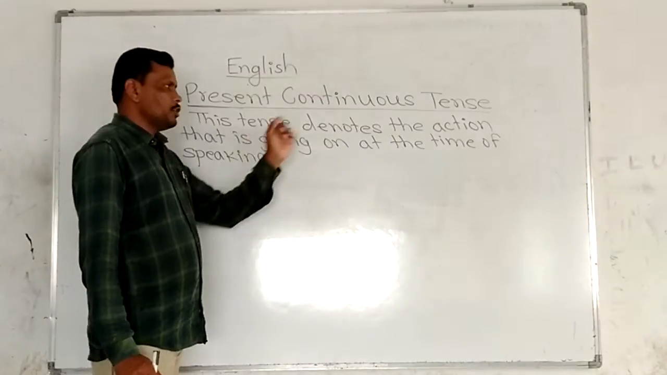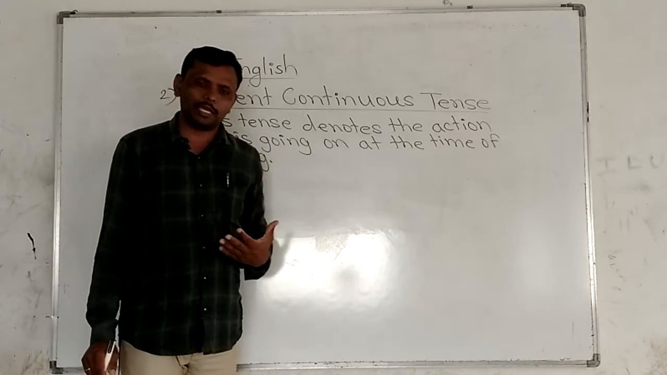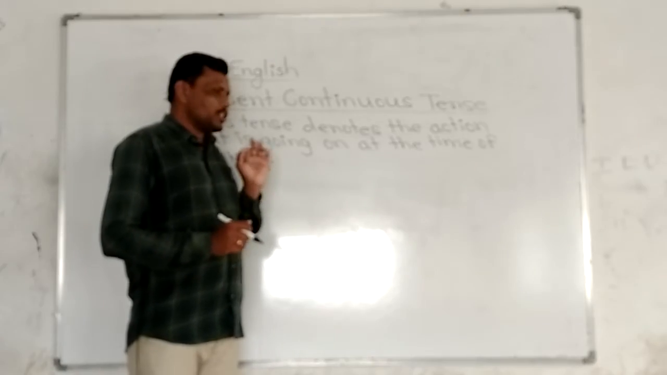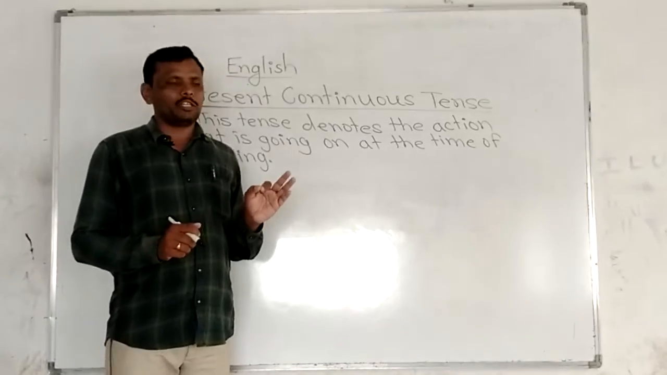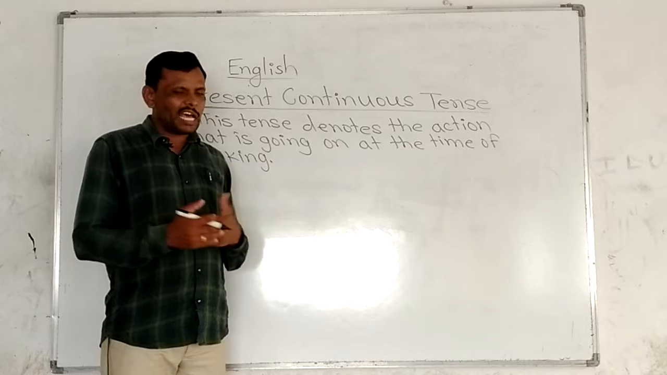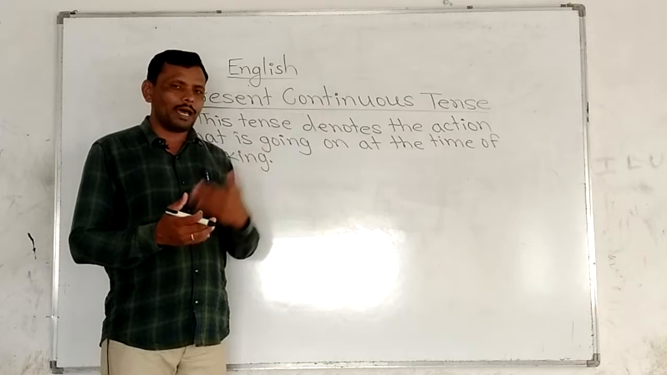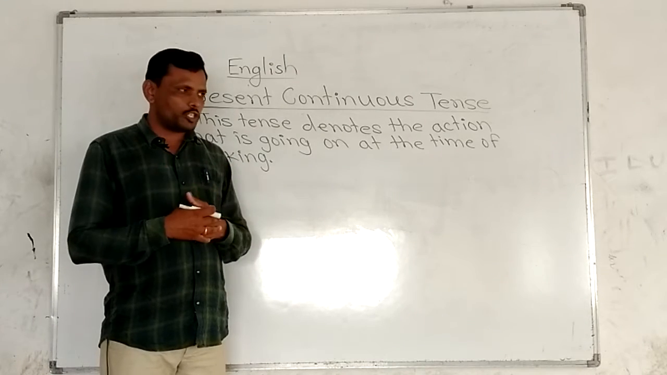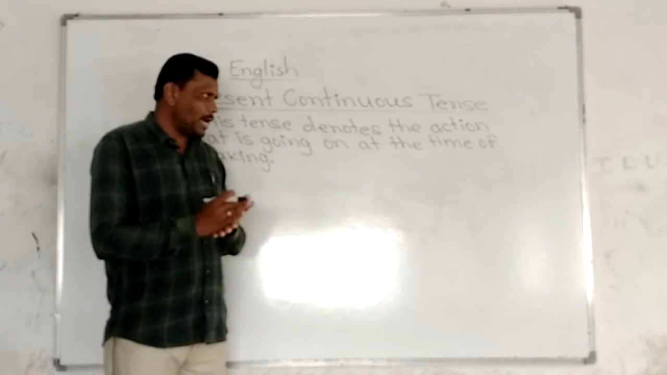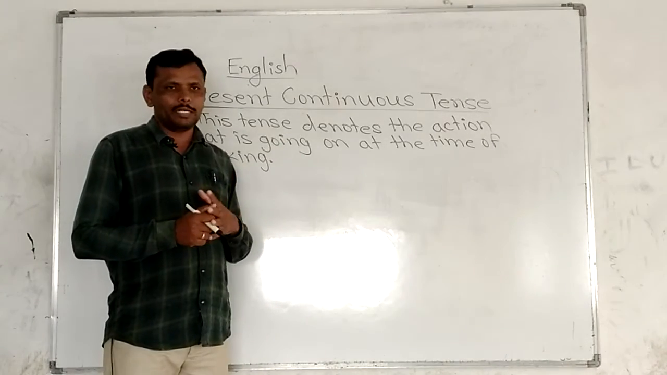See here, present continuous tense shows the action that is going on at the time of speaking. At the time of speaking means at the present time. If any action is going on, that action is spoken in this tense. For example, now what actions are going on? Now I am teaching you. Okay, you are listening carefully, you are watching the board, etc. Now at this time, whatever actions are going on are spoken in present continuous tense.